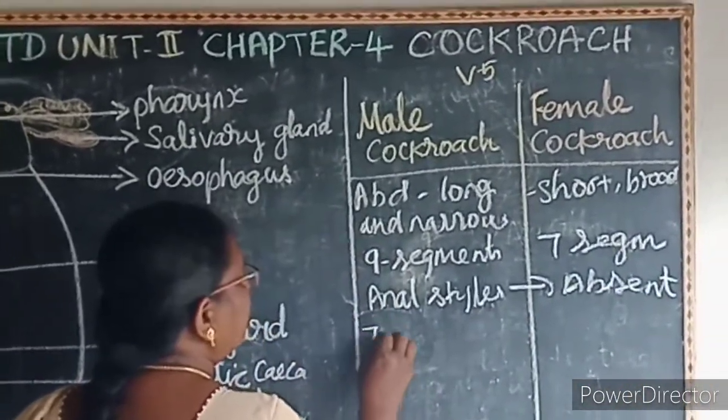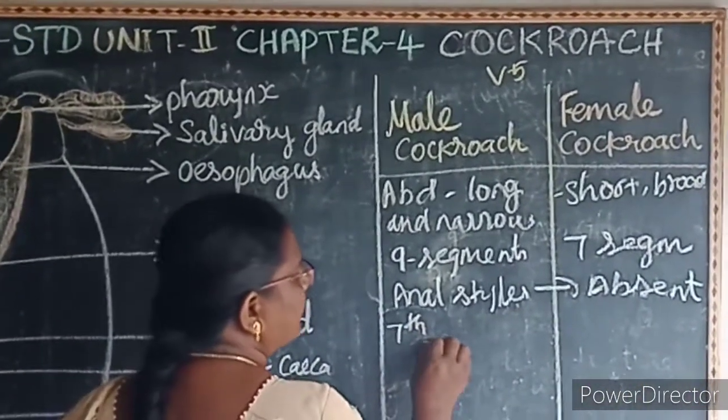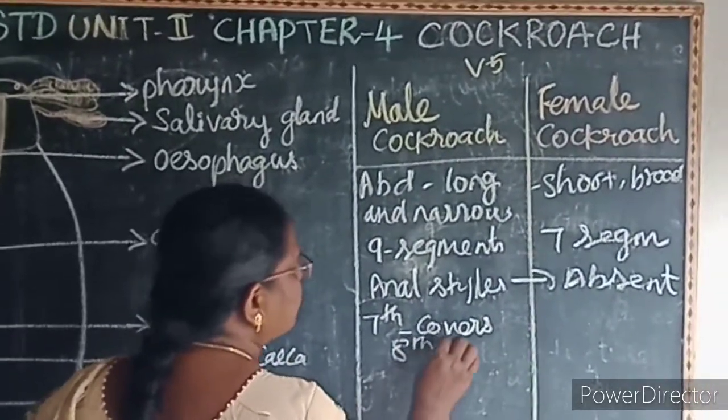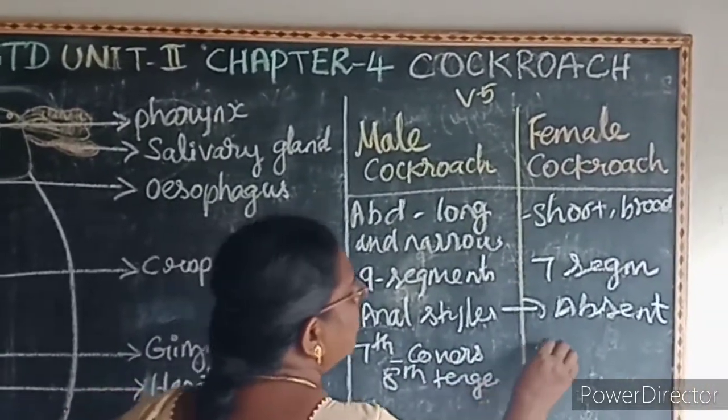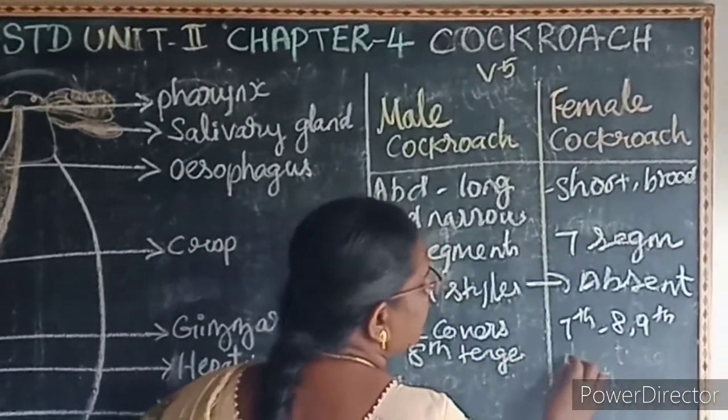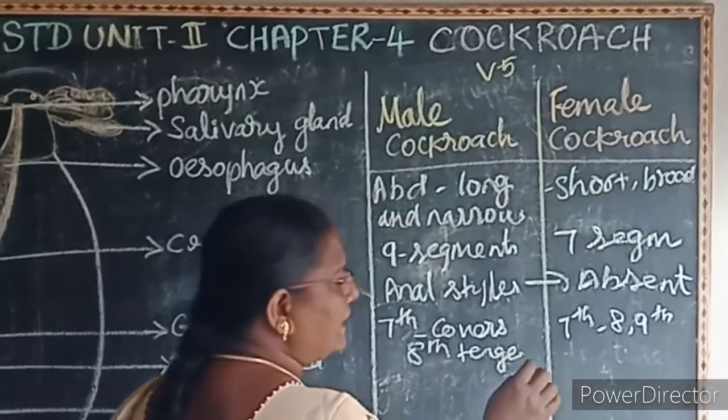In the male, the 7th tergum covers the 8th tergum. In the female, the 7th tergum covers the 8th and the 9th. It forms a brood pouch or the genital pouch.